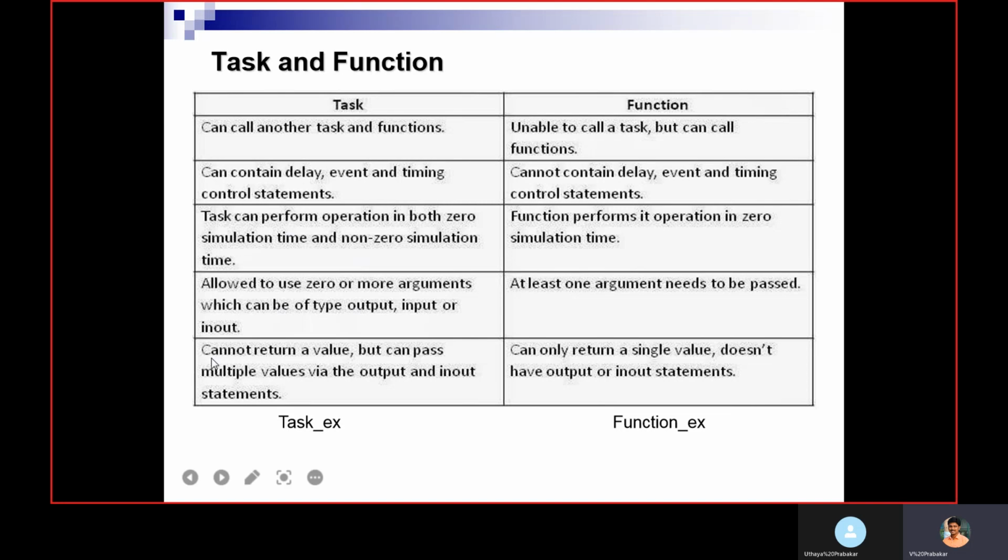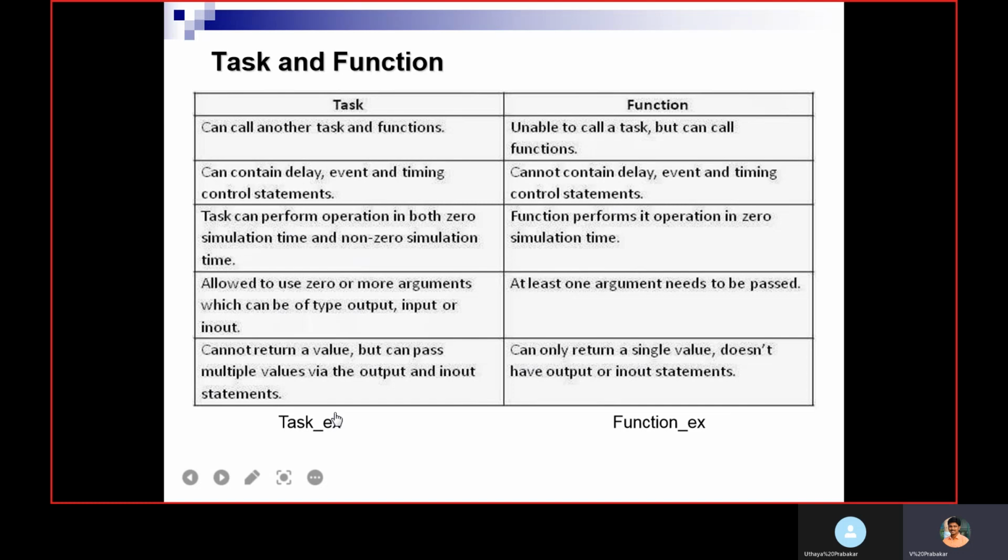The last point is that a task cannot return a value. Using the return keyword, we can't give the output in a task, but we can pass multiple values via output and inout statements. But a function can only return a single value and does not have output or inout statements. Using the return keyword we can pass the actual output, or else we can assign it to the function name and give the output.